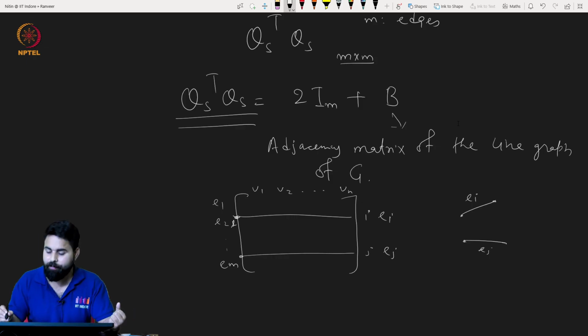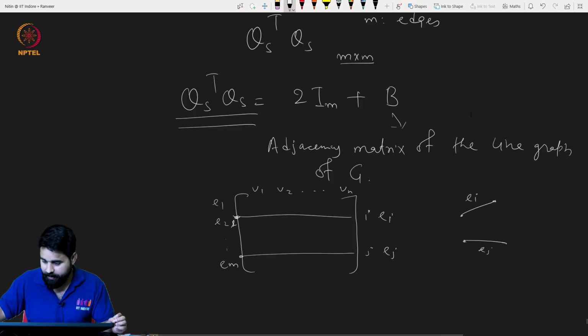If there is a common vertex, then in the B part there will be a 1 at the ij position. Otherwise it will be 0, since they do not have any vertex in common.